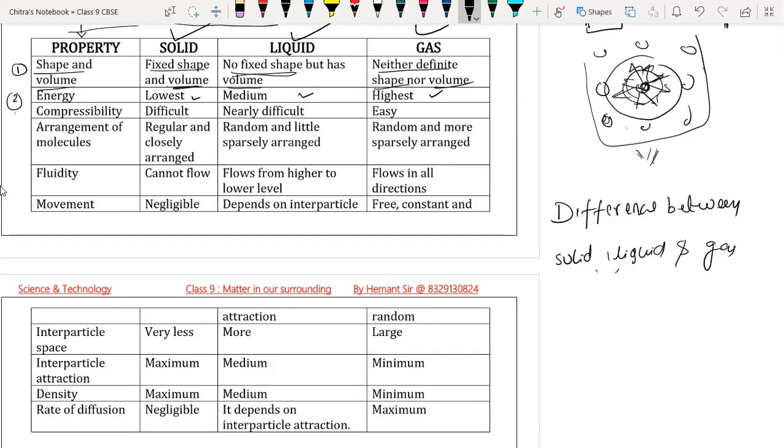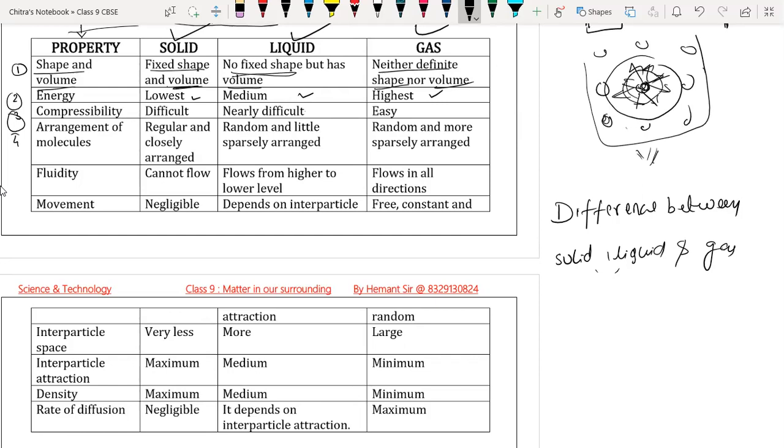Now next, third point, we have compressibility. We cannot compress a solid, so solids are not compressible, or we can say incompressible. Whereas liquids are slightly compressible. We can compress them only a little bit, but gases are highly compressible. We can compress them easily. So this is all about compressibility of solid, liquid and gas.